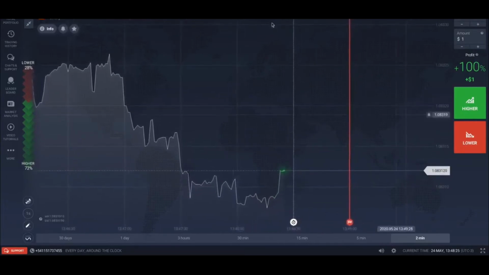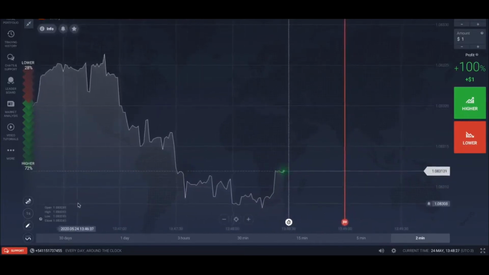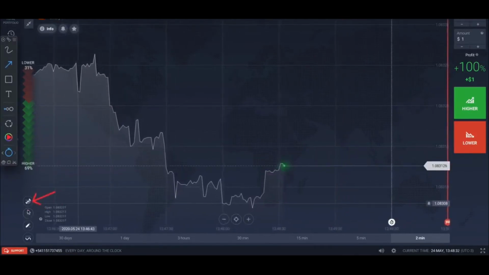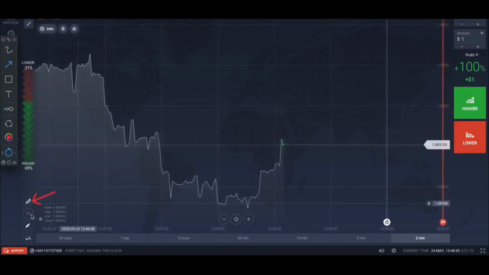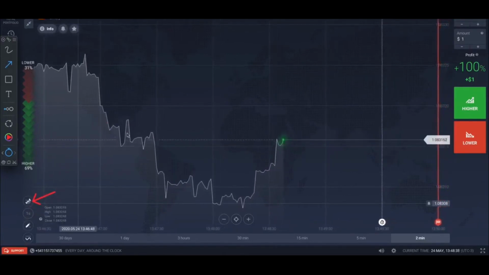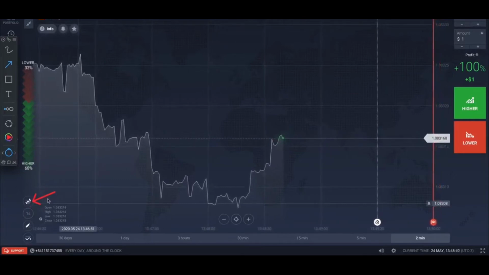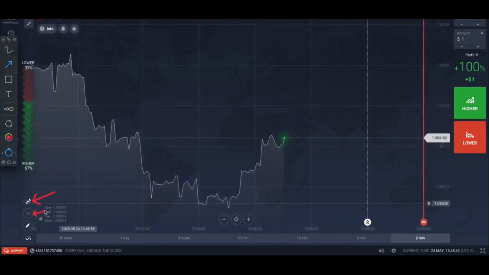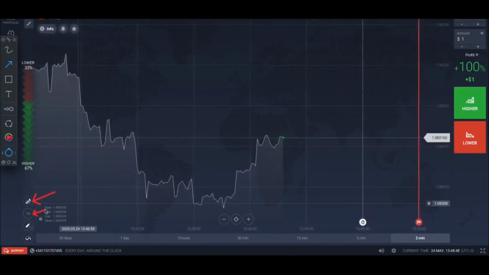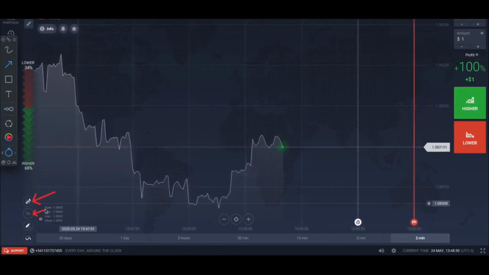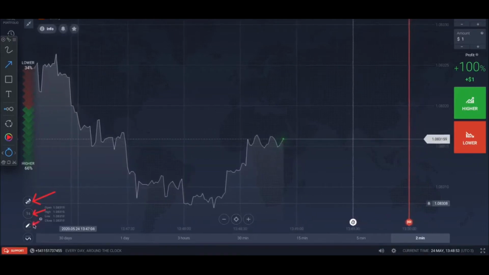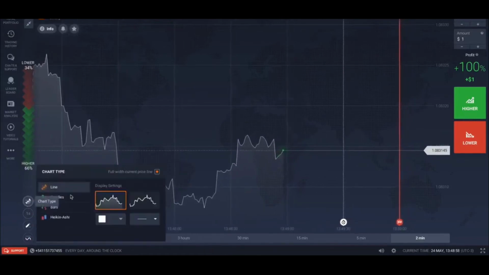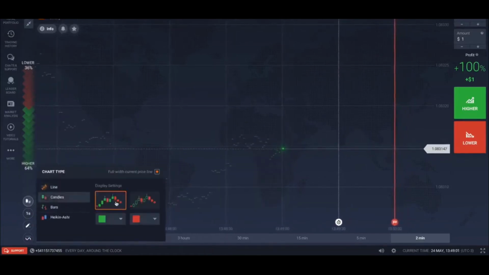Okay, so the first thing you want to do is change this graph to candles. To do that, you're going to choose this option right here. Let's look at whatever you have here. The first thing is the kind of graph you want. There's this line graph, and what we use is the candle, and then you have the time of the candle, whether it's M1, M2, M5, which are the candle times. And then you have lines, indicators, and things like that. It's going to be in this area. Okay, so let's go ahead and switch that to candles right there.